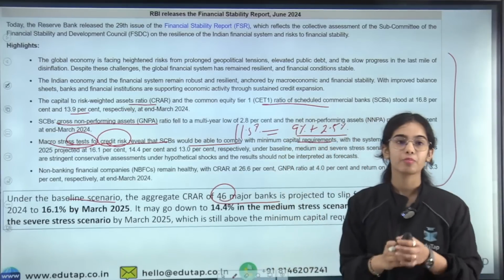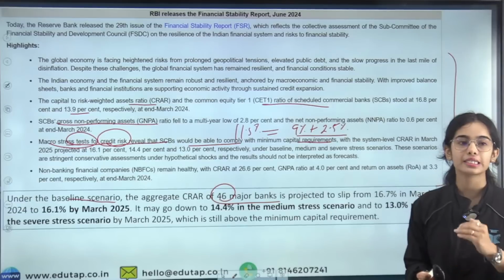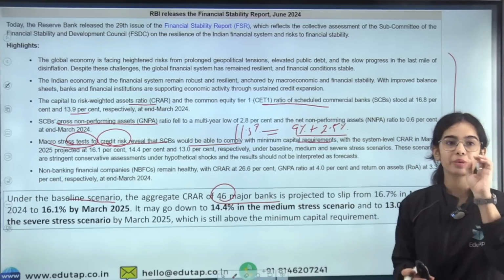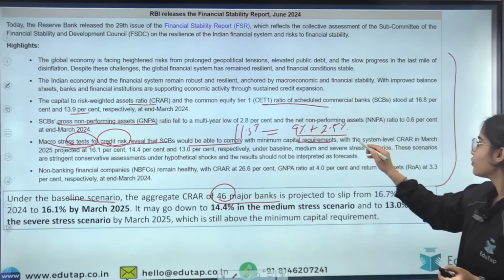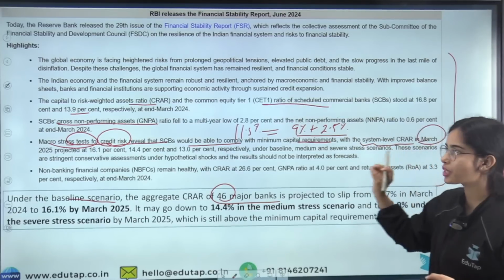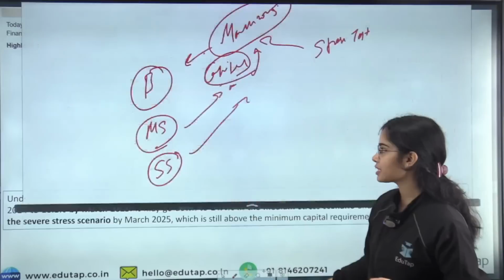So it has been said, using the macro stress test, the Reserve Bank of India is saying that the scheduled commercial banks will be able to maintain the minimum required capital, with the system level CRAR in March 2025 projected at 16.1% in the baseline scenario.